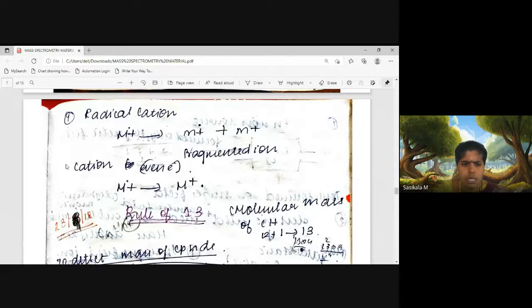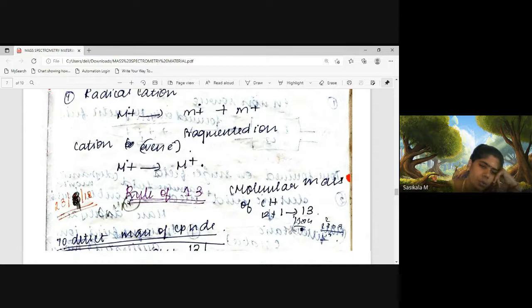And one more, if even electrons are present, even electron means only positive ion, it will be giving only positive ion. If an odd electron is present with a molecular ion, it will go for either the same radical cation fragment and cation. If an even electron ion is present, it will give only even electron cation. That means if it is not a radical cation, it will give only positively charged ion. This is about the even electron rule.